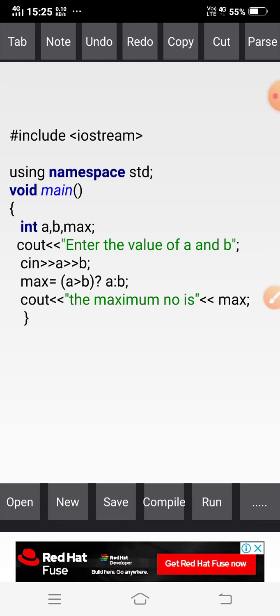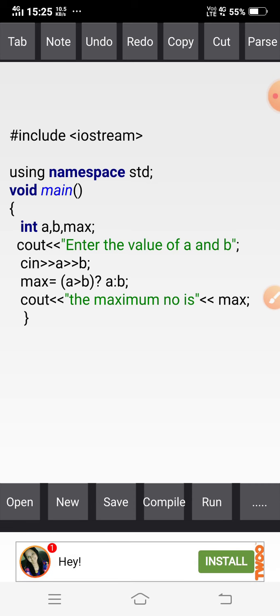So this is all about the conditional operator. In my next class I will discuss other programs.